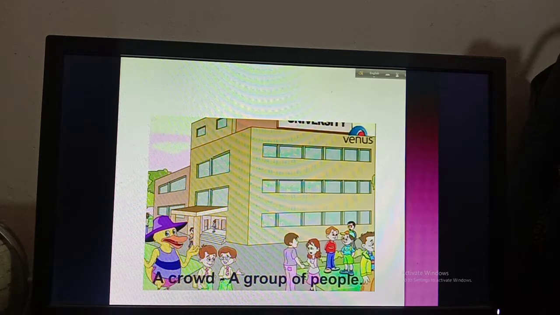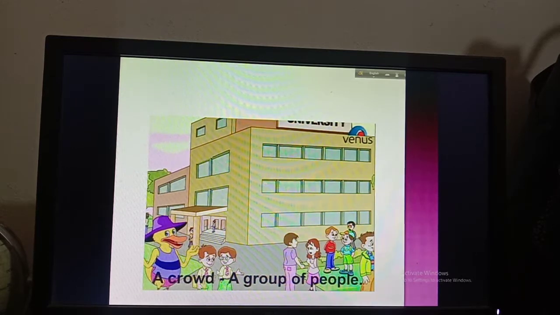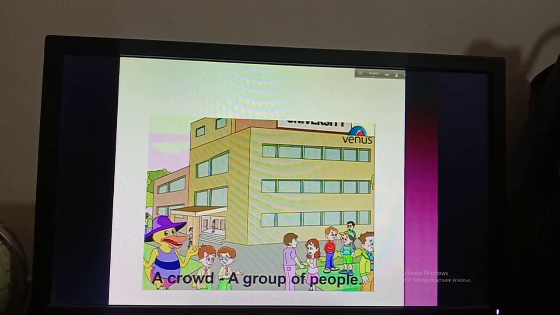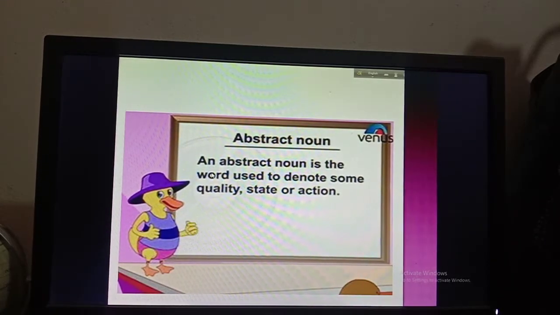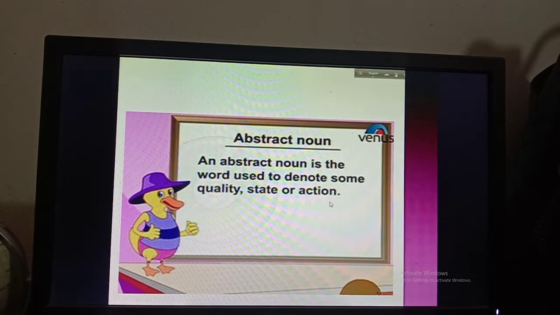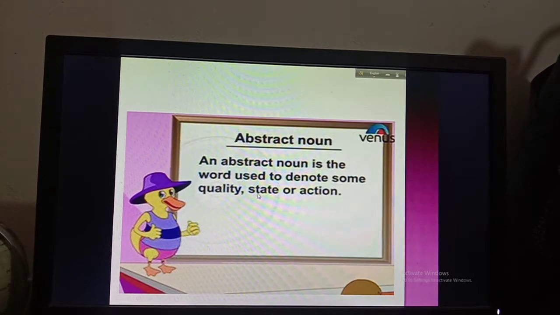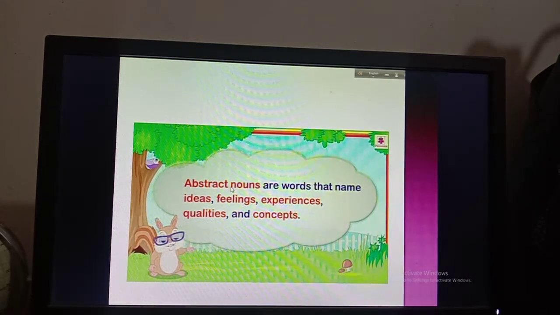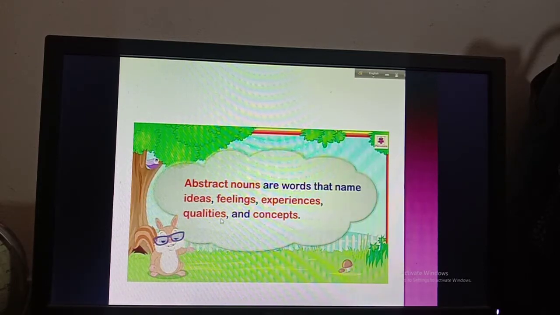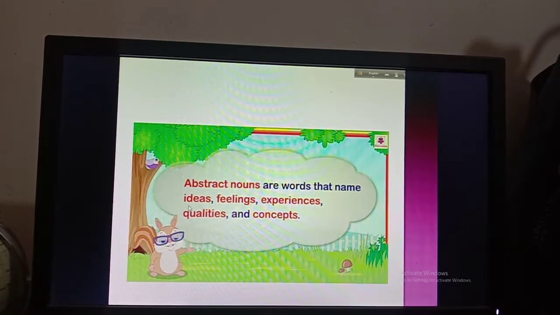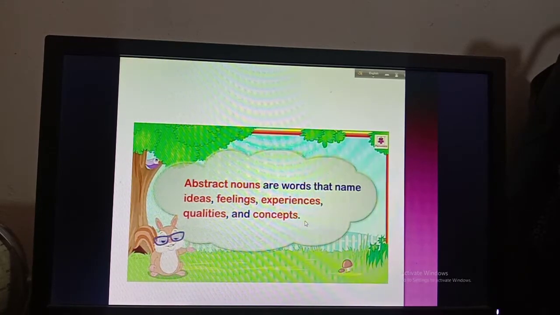First of all, we are going for abstract noun. So this is all about collective noun. I hope all of you have understood what is collective noun. Now I am going for abstract noun. An abstract noun is the word used to denote some quality, state or action. There is another way to find out the abstract noun. Abstract nouns are words that name ideas, feelings, experience, qualities, and concepts. So when we give a name to some ideas or feelings or experience or qualities or concepts, that becomes the abstract noun.